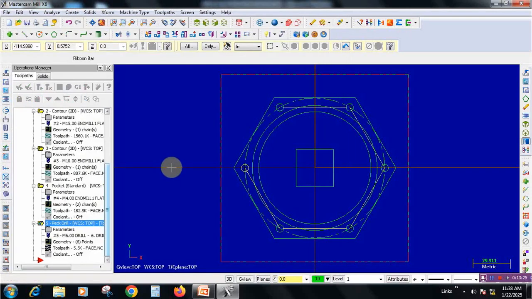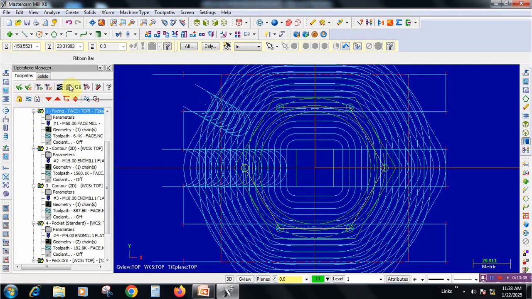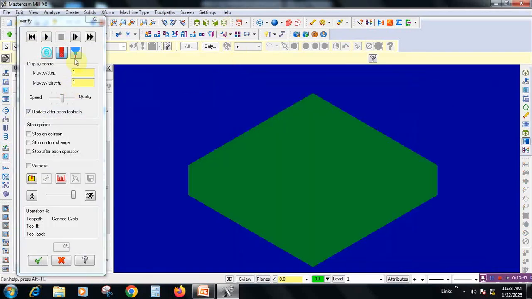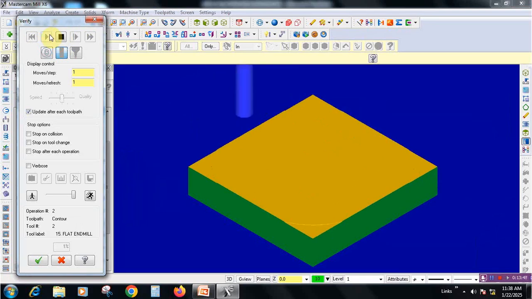So circles also completed. Now we need to process all the operations, selecting the first tick mark and regenerate, verify and put it in isometric view and do simulation. First one is facing, second one is processing the contour milling operation.